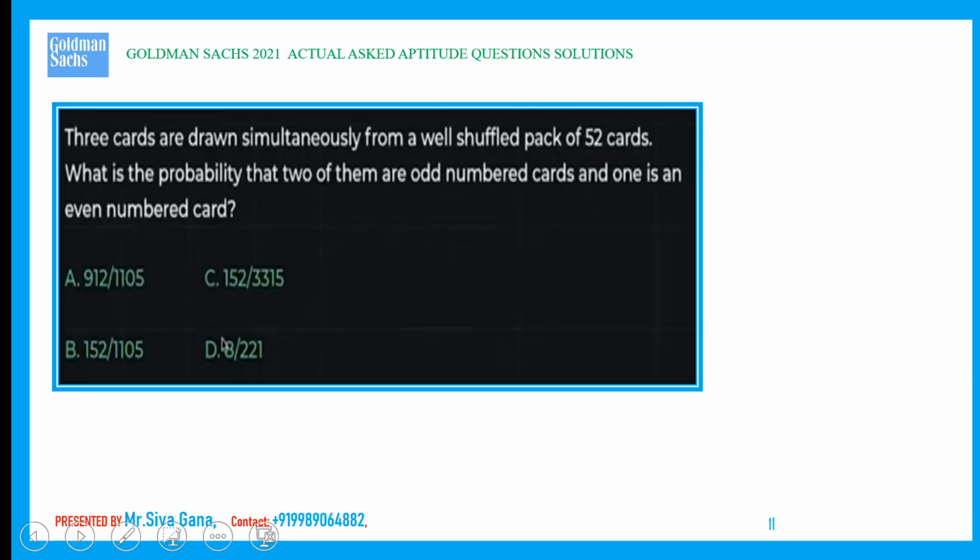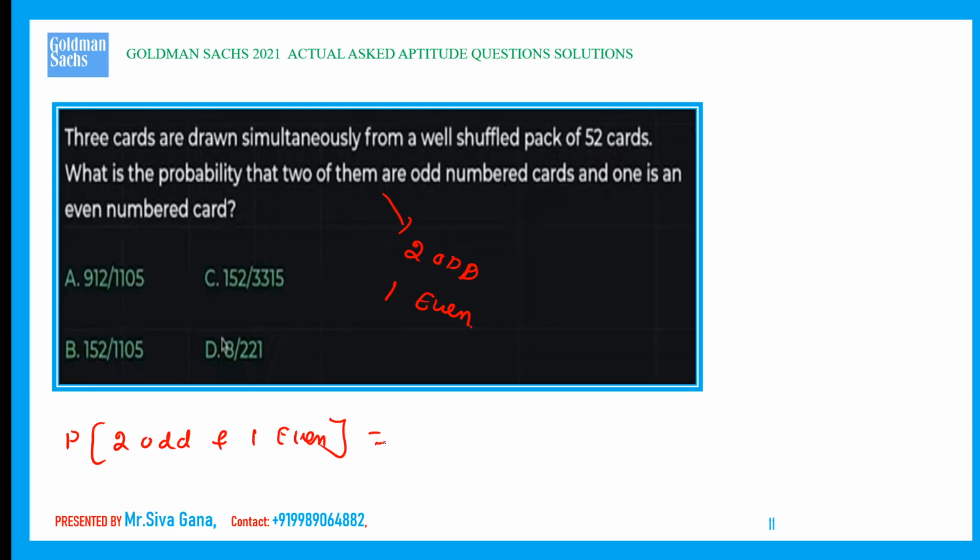Next question. 3 cards are drawn simultaneously from a well-shuffled pack of 52 cards. There are a total of 52 cards in the pack. What is the probability that 2 of them are odd? The probability is for 2 odd and 1 even. Probability of 2 odd and 1 even, that is what? For this we need a probability.